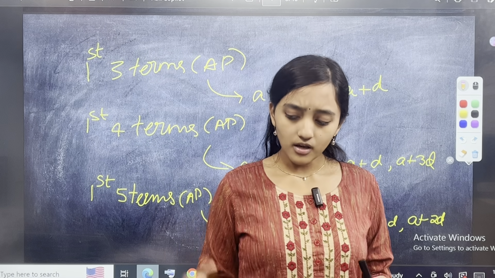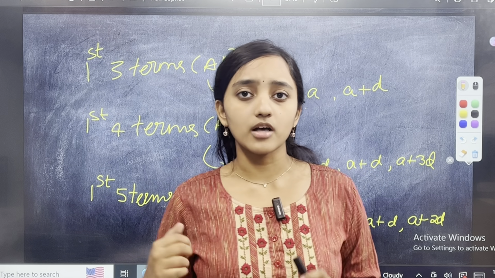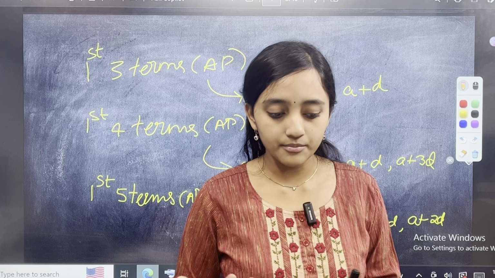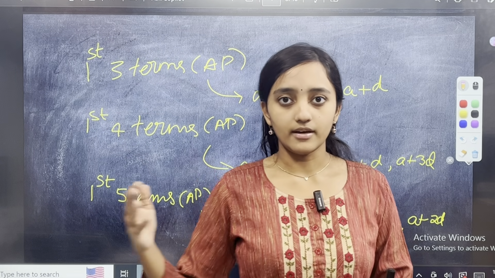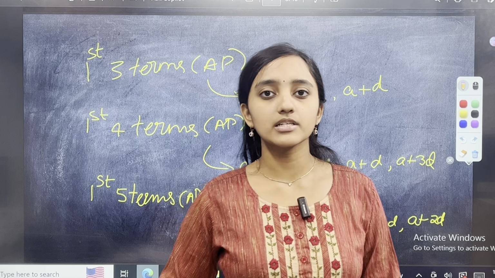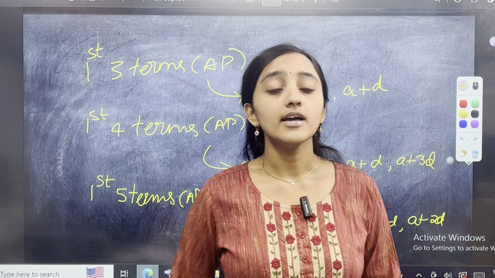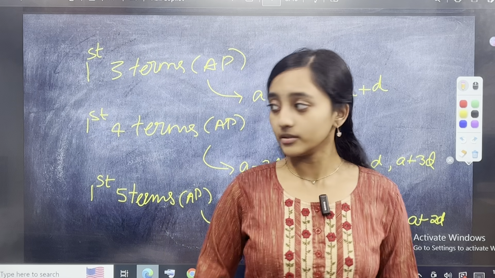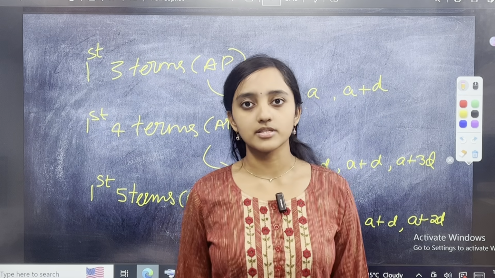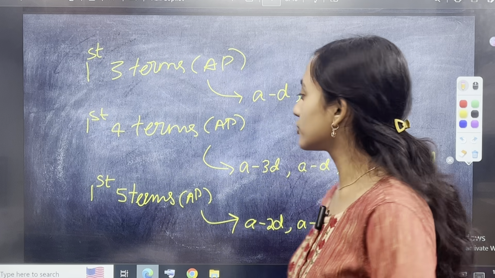Okay. Another thing I want you to remember is that if they ask you the first 3 terms of an AP, you can call them A minus D, A, A plus D. If they ask you the first 5 terms, you can do A minus 2D, A minus D, A, A plus D, A plus 2D. And if they ask you the first 4 terms, you should do A minus 3D, A minus D, A plus D, and A plus 3D. That's all you need to know in AP.